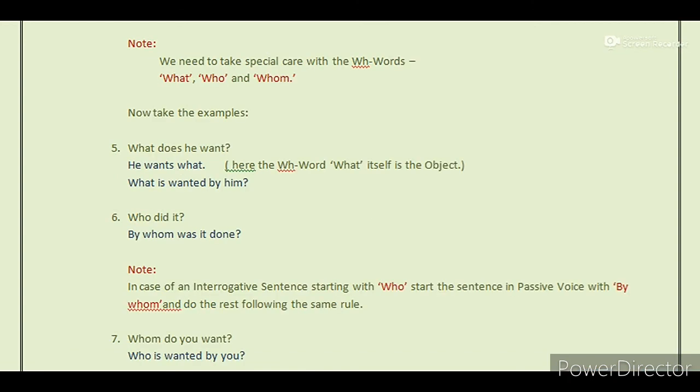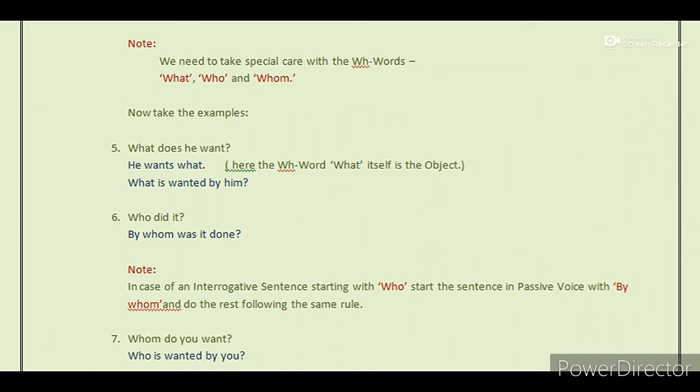Note, we need to take special care with the WH words what, who and whom. Now take the examples. First one, what does he want? Here, note, the WH word what itself is the object. So in assertive it will be he wants what. Now the question sentence is what is wanted by him.